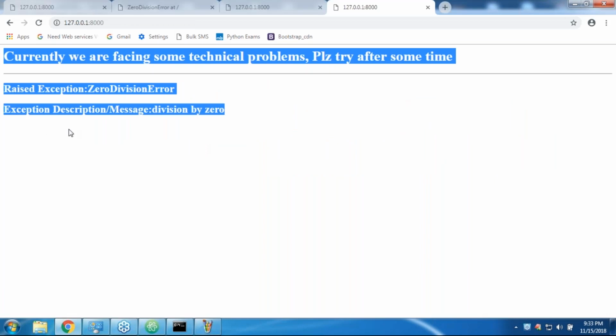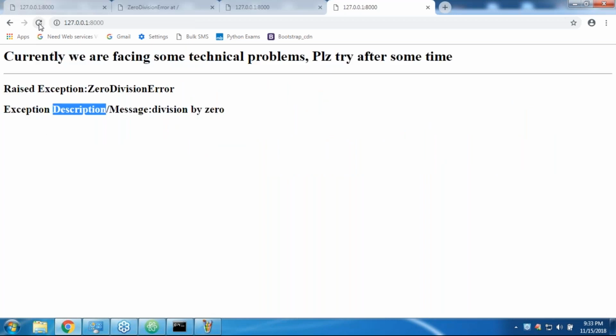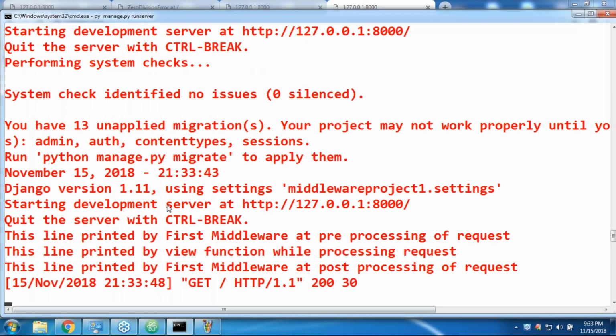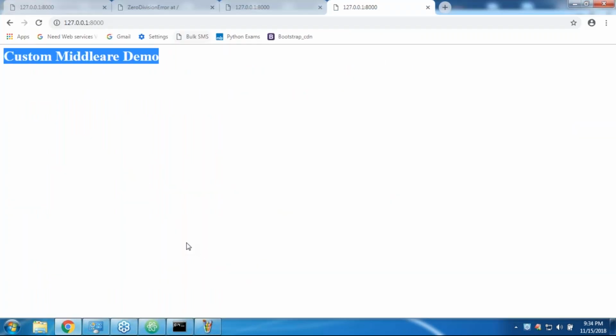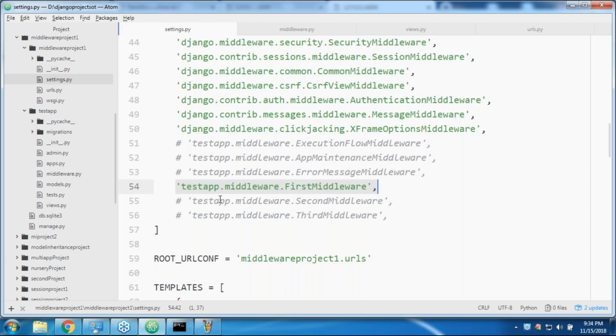Only the first middleware will be executed. If you want, you can cross-check. This line is printed by the first middleware at pre-processing of the request. This line is printed by the view function while processing the request. This line is printed by the first middleware at post-processing of the request. Now let me configure another middleware. Now how many middlewares are going to execute? Two middlewares. Now you are already aware of the order.